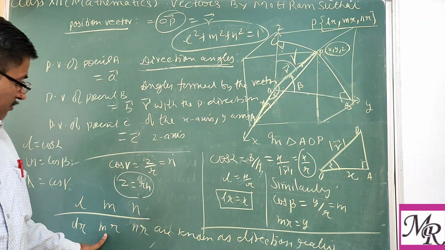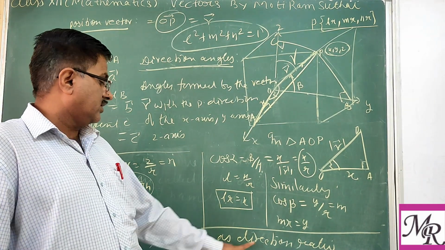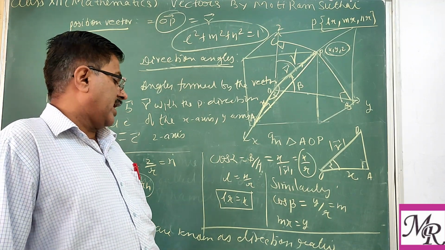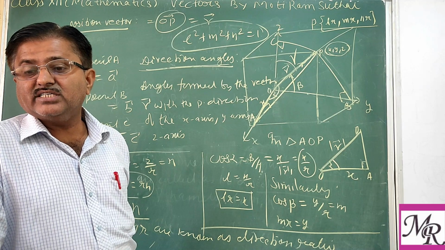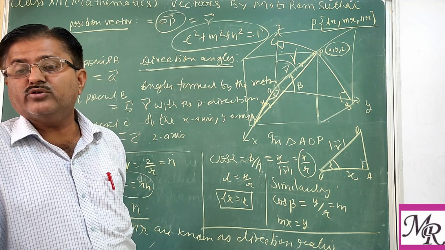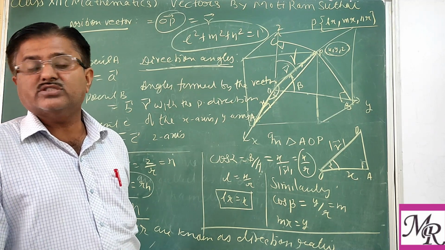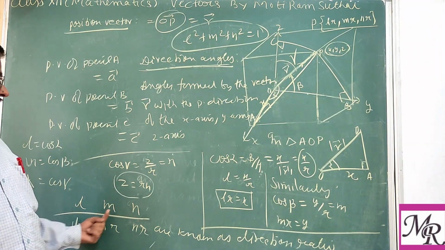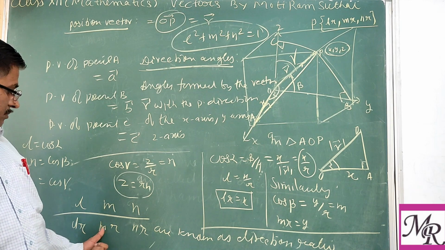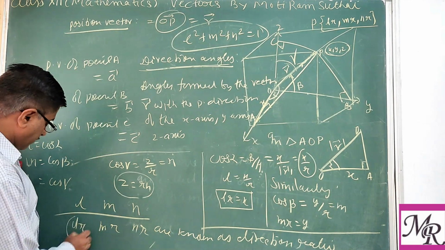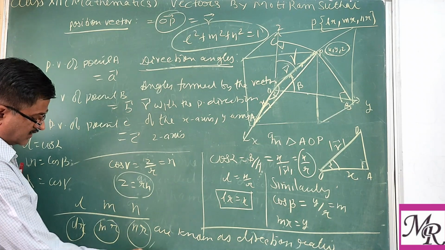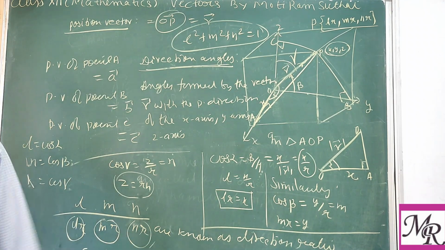So lr, mr, nr are known as the direction ratios. So what is the direction ratio? Definition: the numbers which are proportional to the direction cosines. Because the direction cosines are l, m, n, the direction ratios are lr, mr, nr. Now any numbers proportional to this, like suppose a, b, c, we may also call the direction ratios a, b, c.